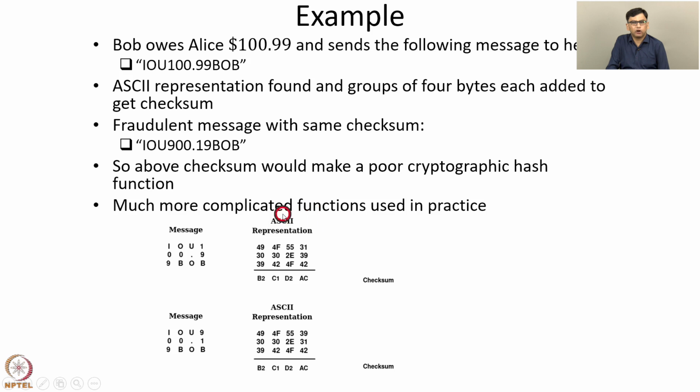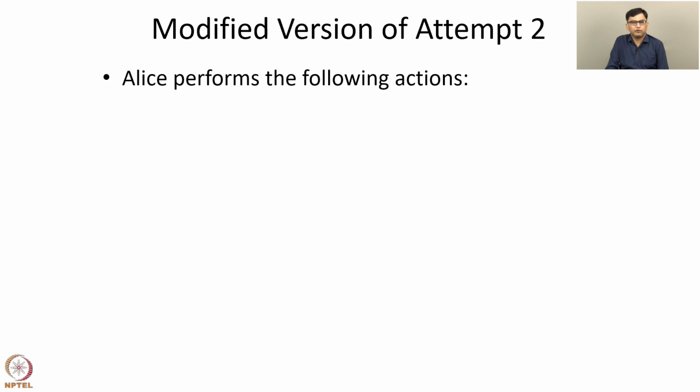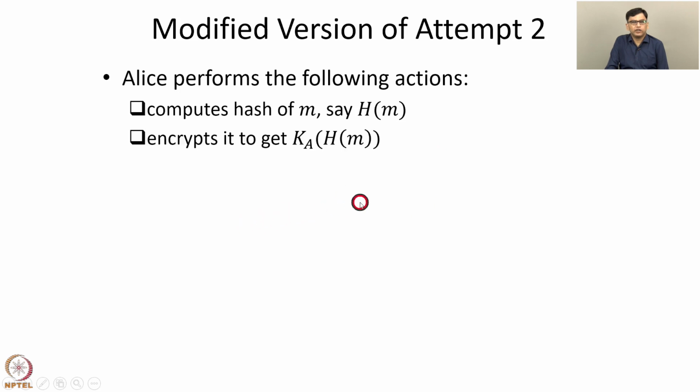In practice, we use much more complicated functions. Later, we'll see an example of a practical cryptographic hash function. Now, consider the modified version of attempt 2. Alice performs the following actions. She computes the hash of m, say h of m, then encrypts it to get ka of h of m, and sends m comma ka of h of m to Bob. In this protocol, note that the hash function is well known. That is, everyone knows which hash function is used for computing h of m.